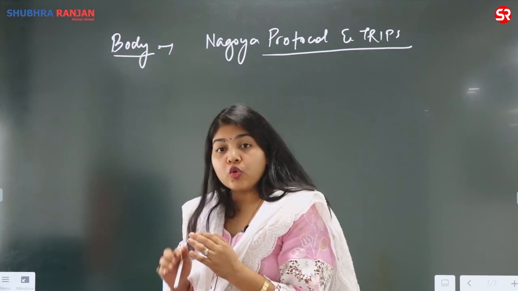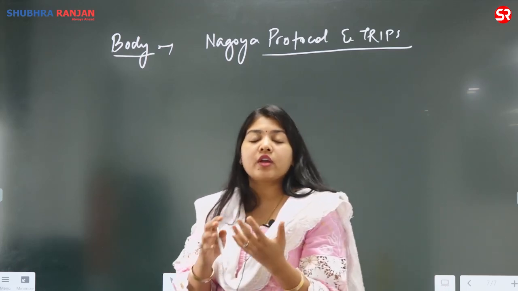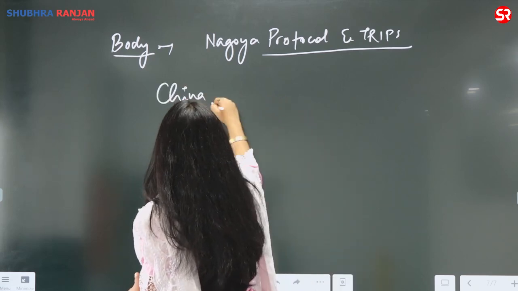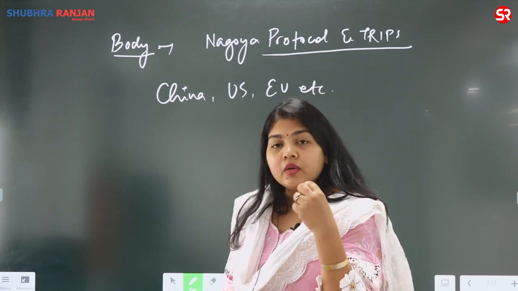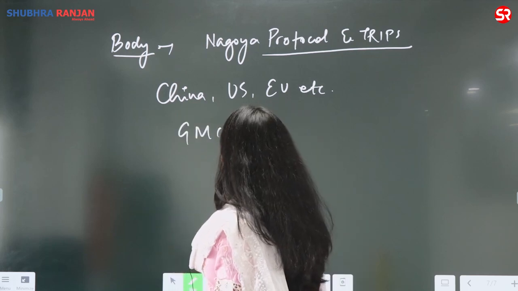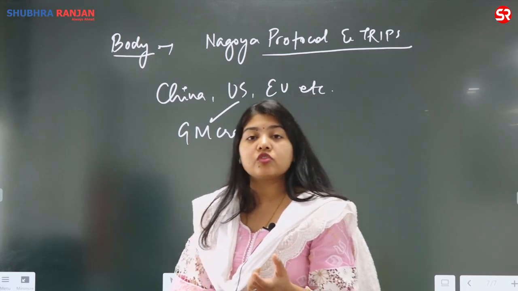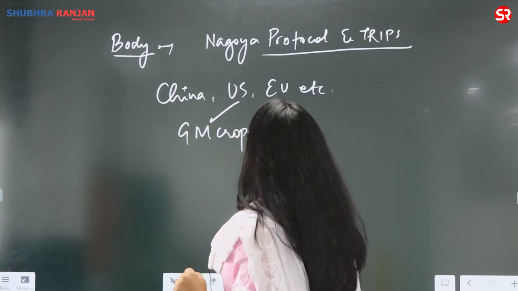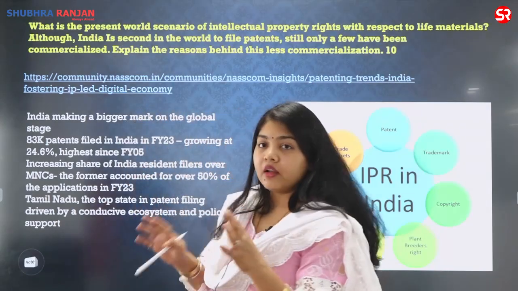Then you can say that globally the countries which have the highest investment in the areas of biotechnology or modification of the living systems, they are China, USA, EU, etc. The production as well as adaptation of genetically modified crops. US is one of the largest producers of genetically modified crops. Although in many US states it is not allowed, it is the largest producer as well as exporter. So in the global platform, these are the protocols which are governing the usage of the living products.